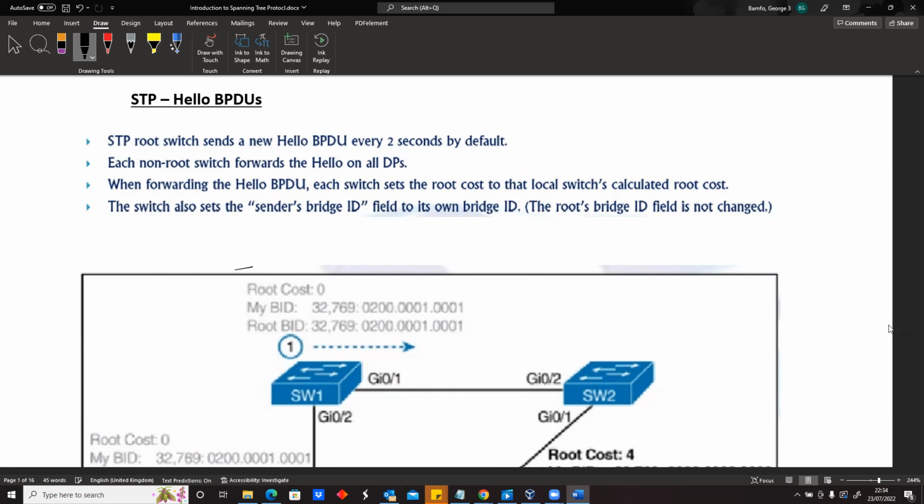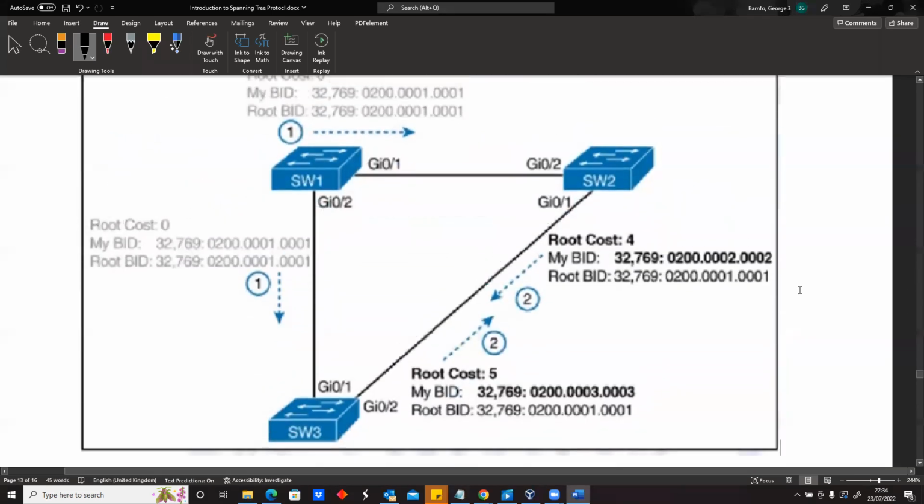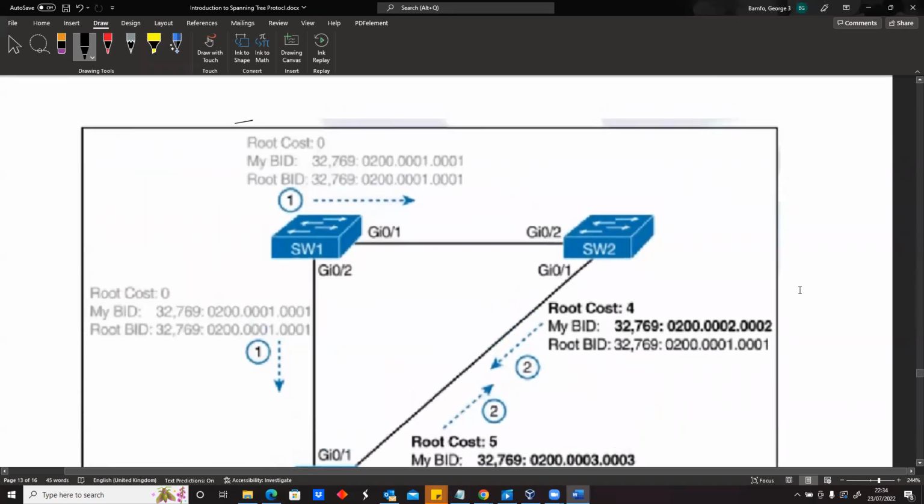The first kind of information they share is what we refer to as the spanning tree hello BPDU. It's just like saying hello, telling people about yourselves. So technically, when it comes to the election, at the beginning, everybody will try to claim to be the root bridge. But to a point, we'll get to know who the root bridge is.